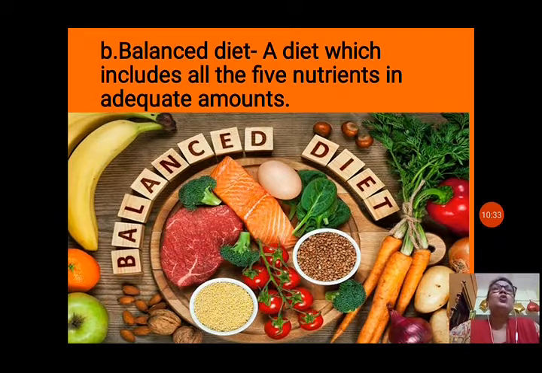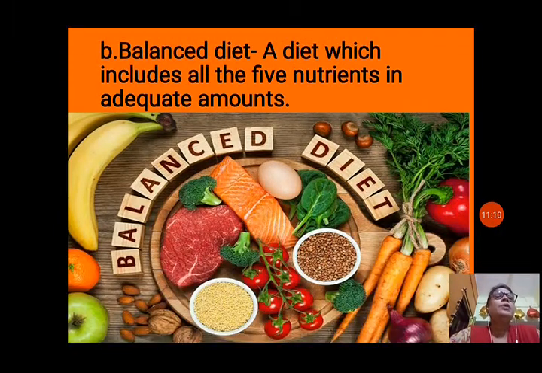And the amount should also be very adequate, very proper amount, otherwise you will take too much carbohydrate and you will not take proteins, then also it will not work. So you have to take all the nutrients in proper amount also. So you can see the balanced diet given in this figure. What kind of balanced diet? Fruits are also there, vegetables are also there, meat, fish is also there, and green leafy vegetables are also kept here. So all these different food items, pulses are also there. So carbohydrates, fats, proteins, vitamins and minerals all are included in this diet. So it is called balanced diet.